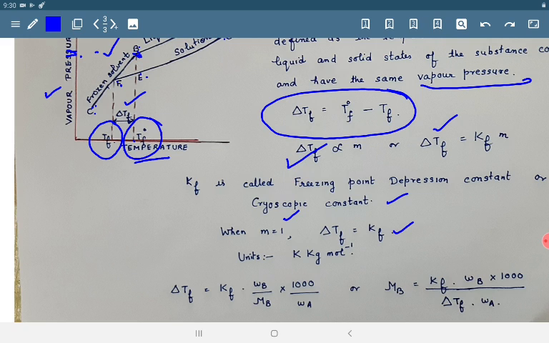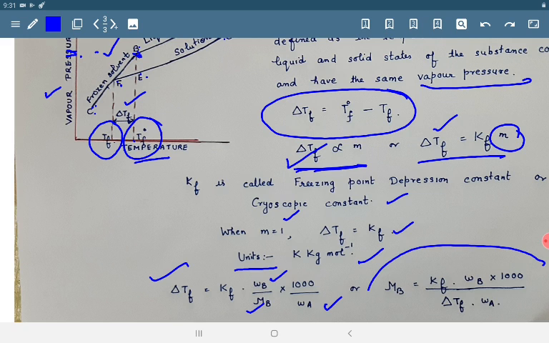What are the units of KF? K kg per mole. And we can also derive this formula: delta TF is equal to KF, and we put the value of m here. WB is the mass of non-volatile solute, MB is the molar mass of solute, and WA is the mass of solvent in grams, and rearranging it we get the formula to calculate the molecular mass of non-volatile solute.